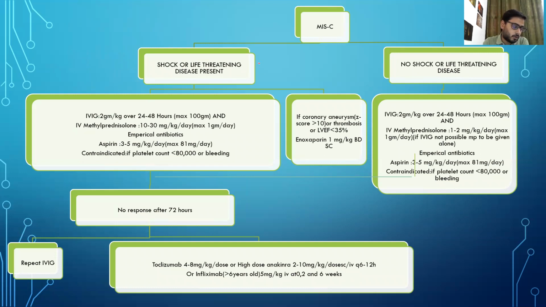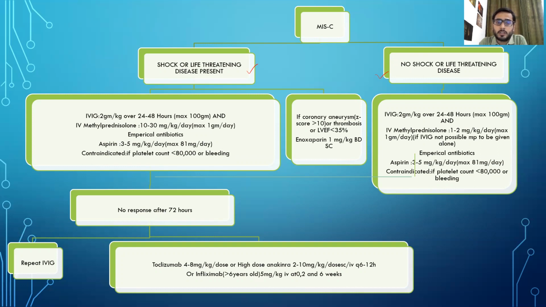So what is the difference between shock or life-threatening disease and no shock or life-threatening disease? In cases where shock or any life-threatening disease is present, we have to give IVIG. Dosage is 2 gram per kg over 24 to 48 hours. Maximum which has to be given is 100 grams.